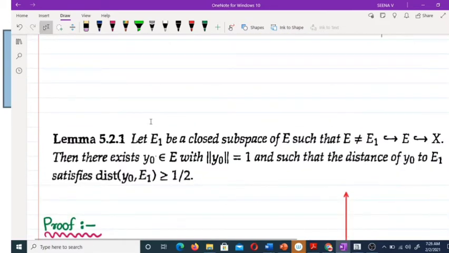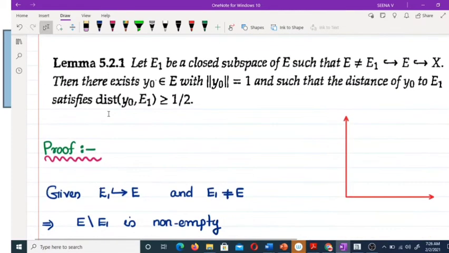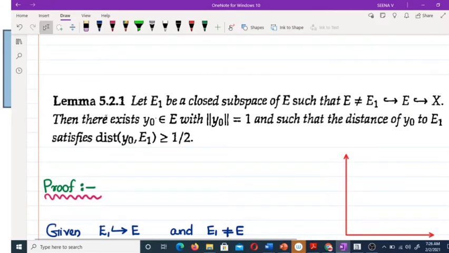Now we are starting our session. In this section, we are discussing one lemma. Let E1 be a closed subspace of E such that E is not equal to E1.